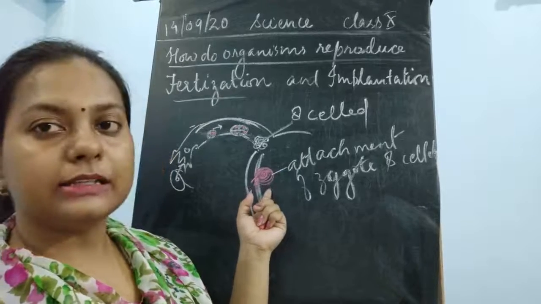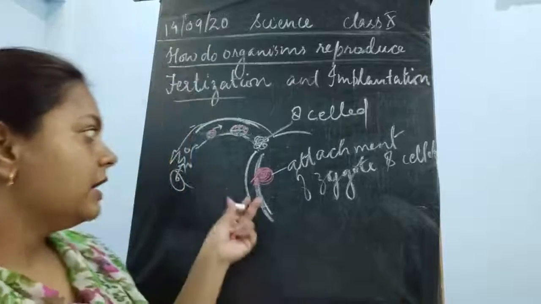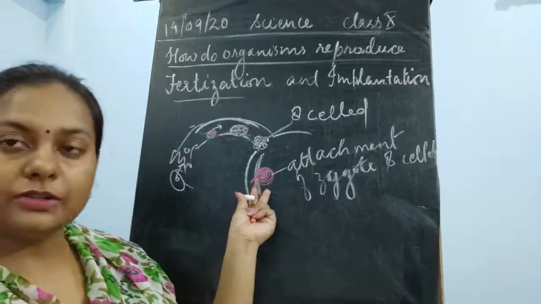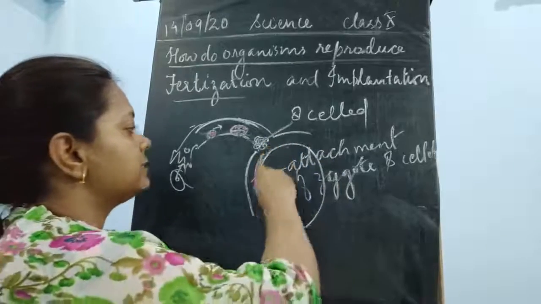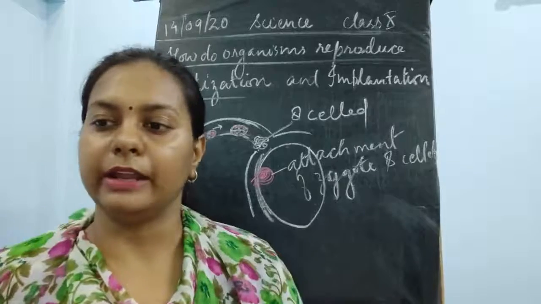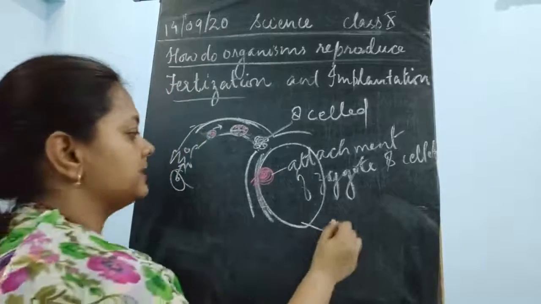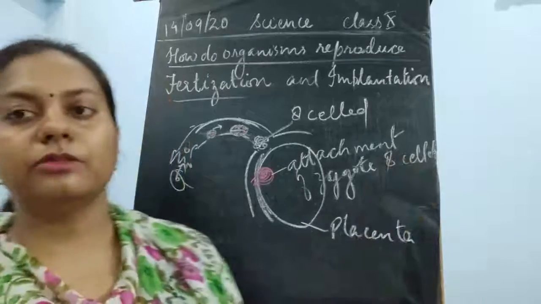Once it starts nourishing, it is going to grow and divide and redivide, because differentiation has to take place. Now it gets covered in its own covering, and this covering is known as the placenta.